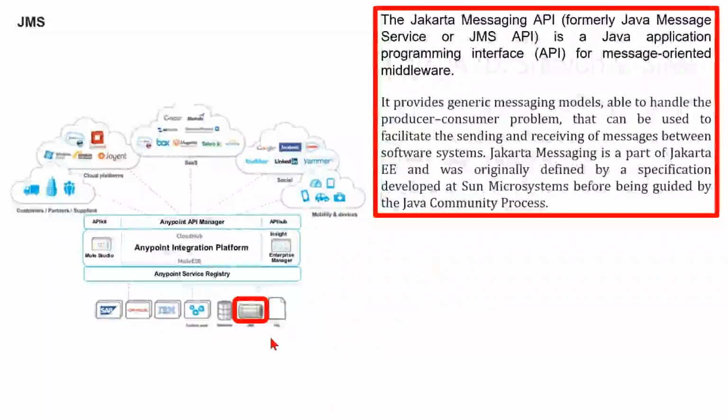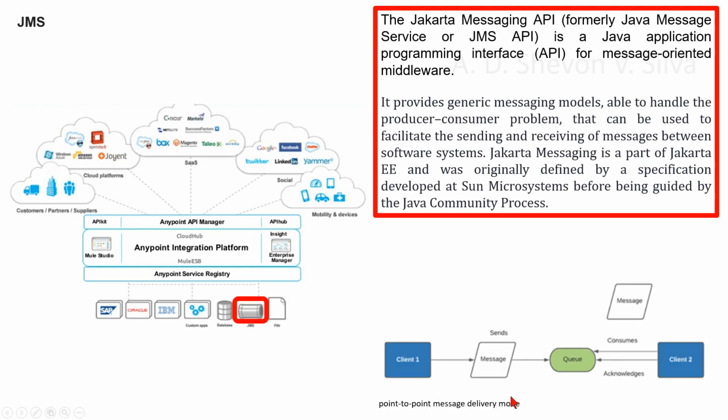Now we are focusing on JMS, the Jakarta Messaging API, formerly Java Message Service or JMS API. It is a Java Application Programming Interface (API) for message-oriented middleware. It provides generic messaging models able to handle the producer-consumer problem, which can be used to facilitate the sending and receiving of messages between software systems. Jakarta Messaging is a part of Jakarta EE and was originally defined by a specification developed at Sun Microsystems before being guided by the Java Community Process.